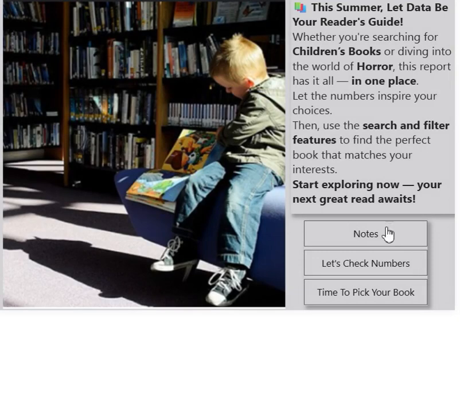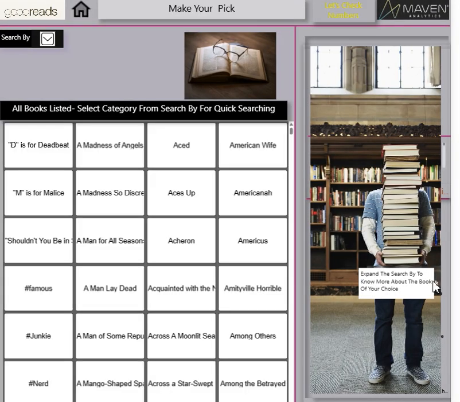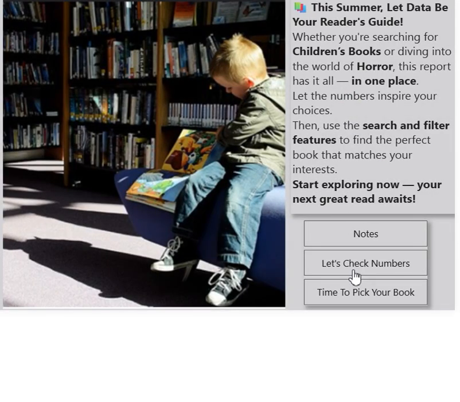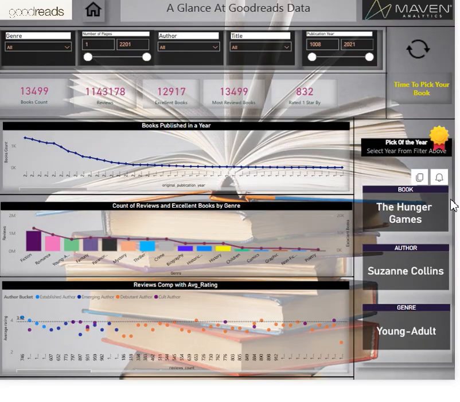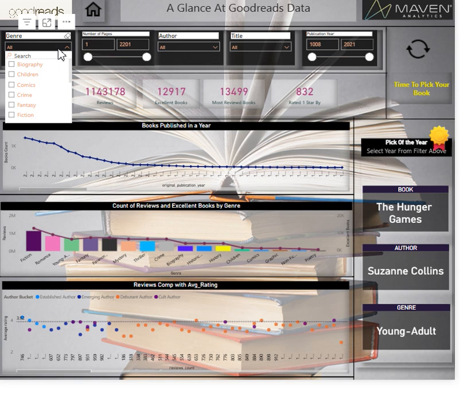With the home button you can go back to the landing page. From this, let's check the numbers page, which can help you to make an informed decision about the next book that you are going to pick for your reading. After you search which genre, which author's book you want to read and how it is performing in the market, now you can drill down, and obviously we know that The Hunger Games is the all-time favorite book.